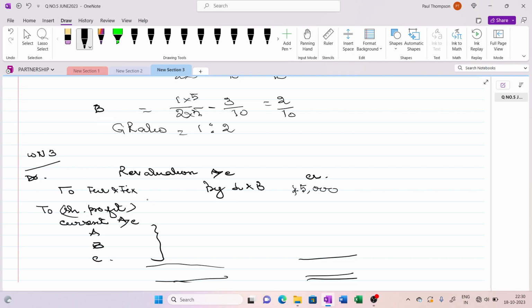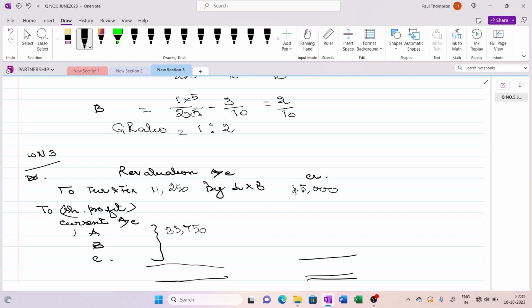And in case of furniture and fixture, the value has come down to 22,500. Earlier it was 33,750. Now it has come down to 22,500. So there is a reduction in the value of furniture and fixture by 11,250. Now the balancing figure, that is 33,750, will be distributed among all the partners in old profit sharing ratio.